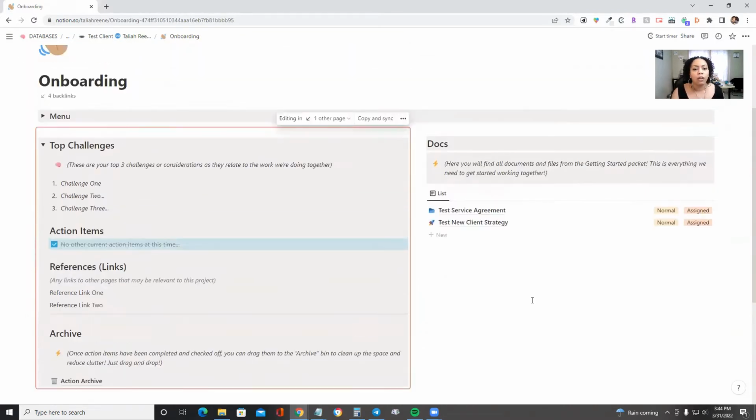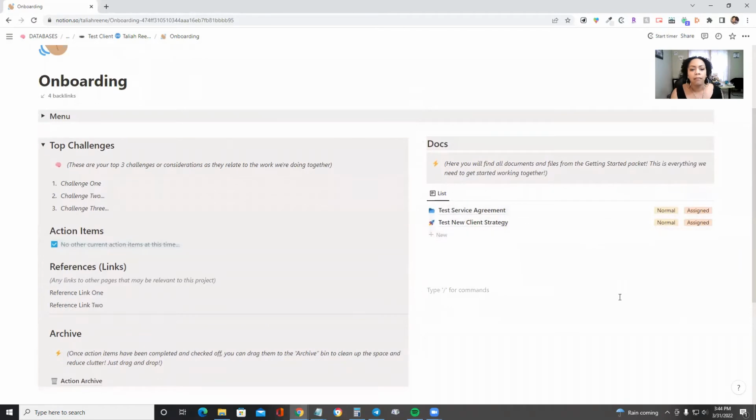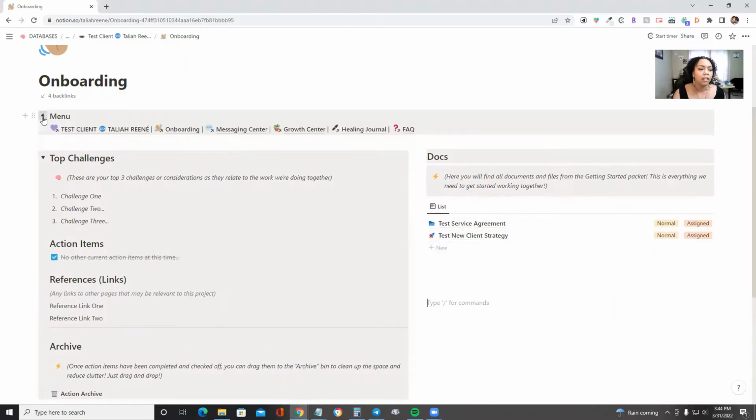Over on the right-hand side, we have the Documents. So this is all of your onboarding stuff, your service agreement, welcome message, your client strategy, your natal chart, all that jazz is going to be found right here underneath the document section. Okay, let's move on to the messaging center.